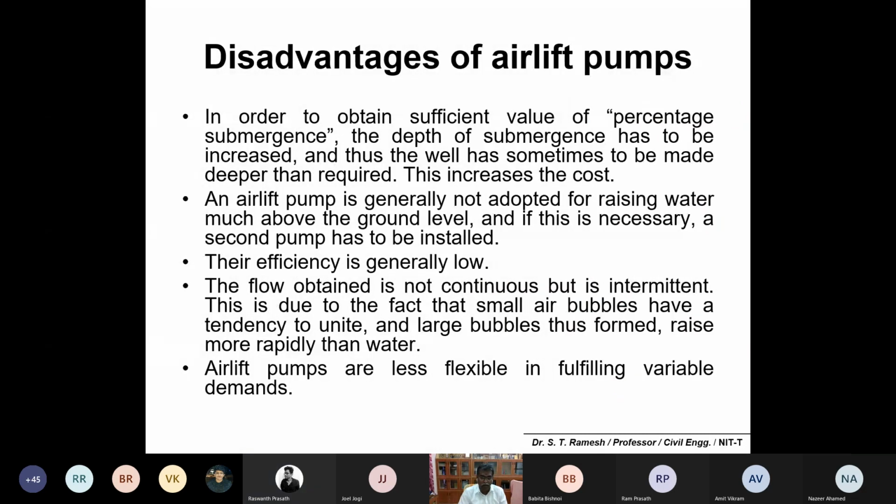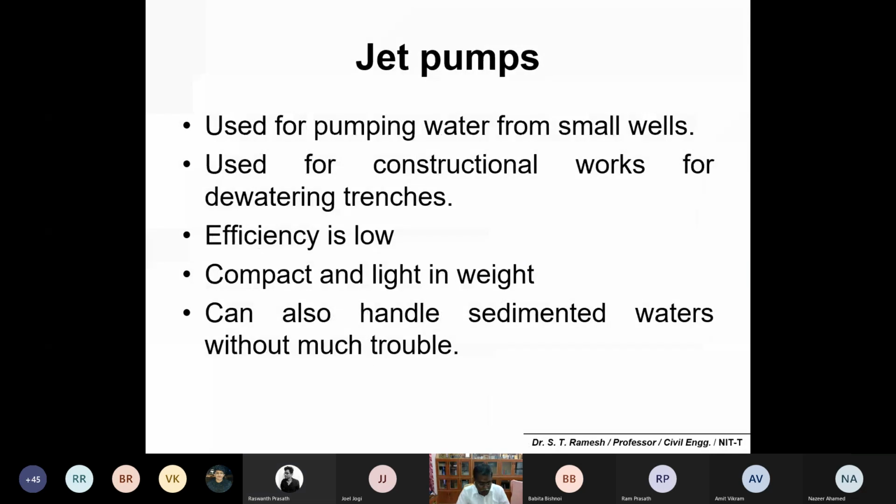And you may have some drawbacks also. Have a look. The efficiency is sometimes very low, and the flow may not be continuous; you may get only intermittent flow. Probably you would have come across these air lift pumps in rural areas for pumping in farmlands. You may not get a continuous flow, and these pumps are less flexible in fulfilling variable demands.